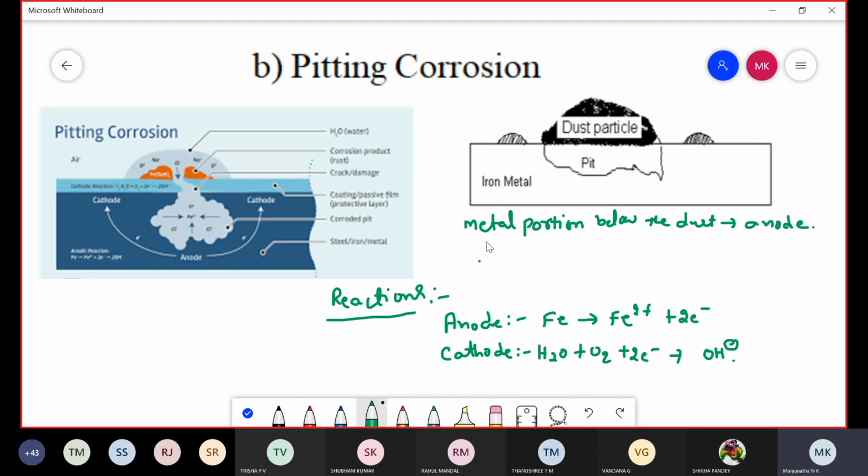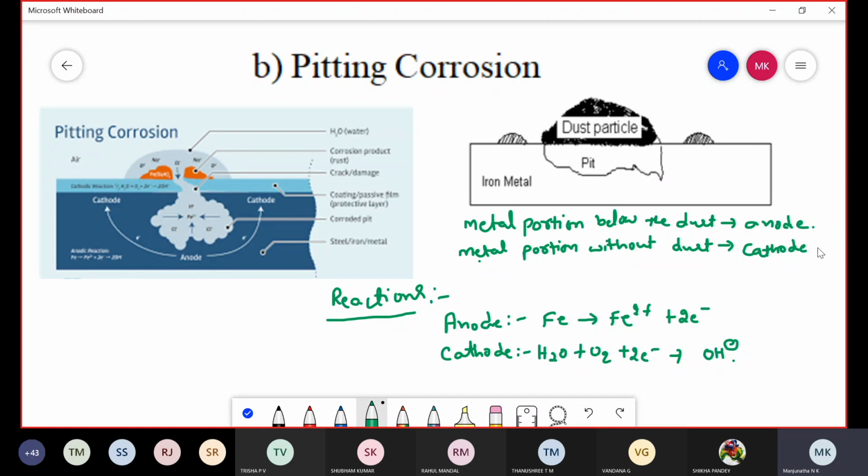But the metal surface without dust particles acts as a cathode because it has more concentration of oxygen, therefore it is unaffected by corrosion. This type of corrosion is called pitting corrosion. It's clear, pitting corrosion and waterline corrosion?